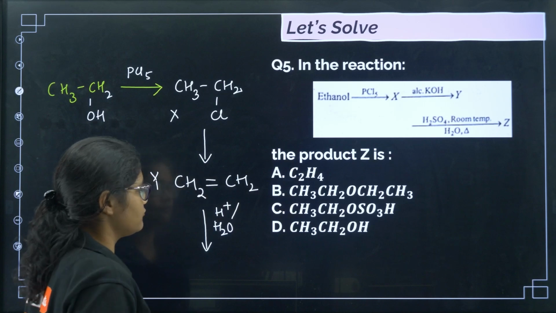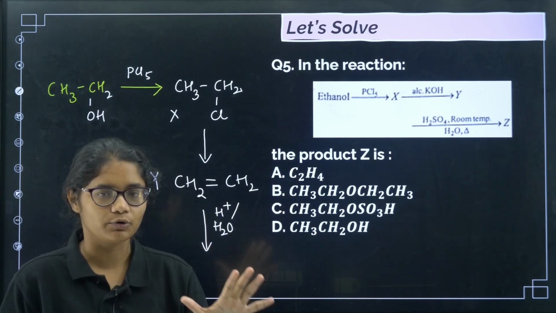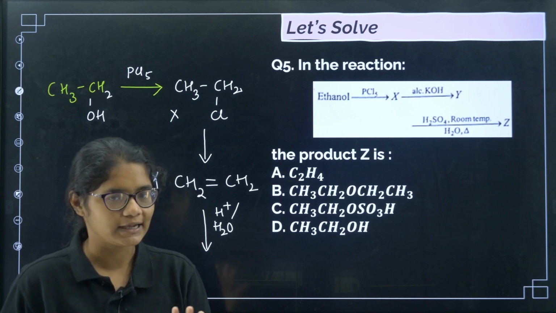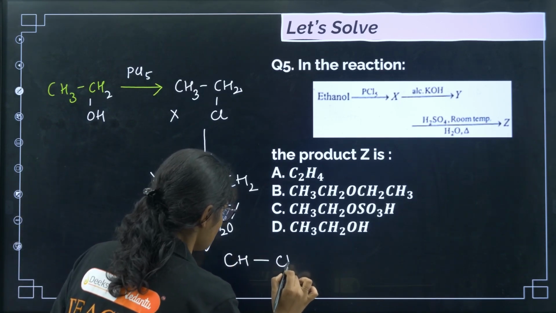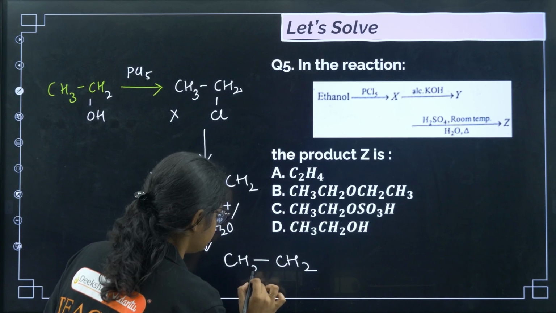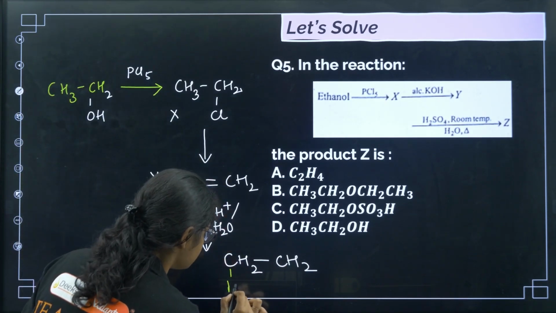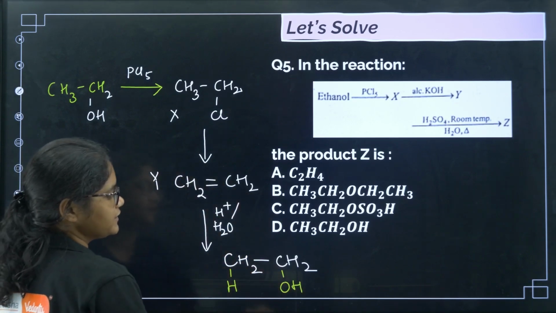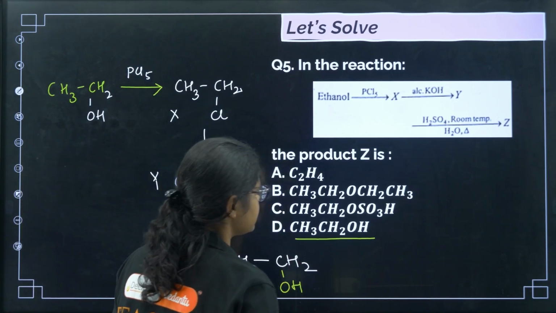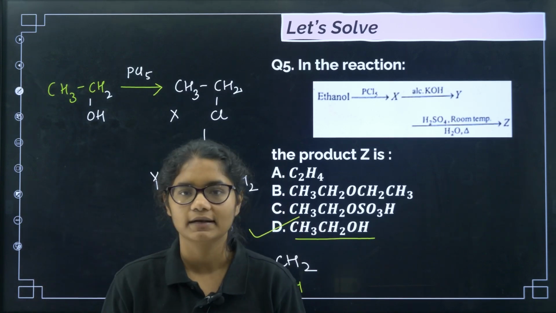It adds water following Markovnikov's rule. But here it is a symmetrical alkene, means there is no role of Markovnikov or anti-Markovnikov. Simply you have to add one H and one OH. So we had it like this, and now I will add one H and one OH. So what I'll get? CH3CH2OH. So correct answer for this question will be option number D.